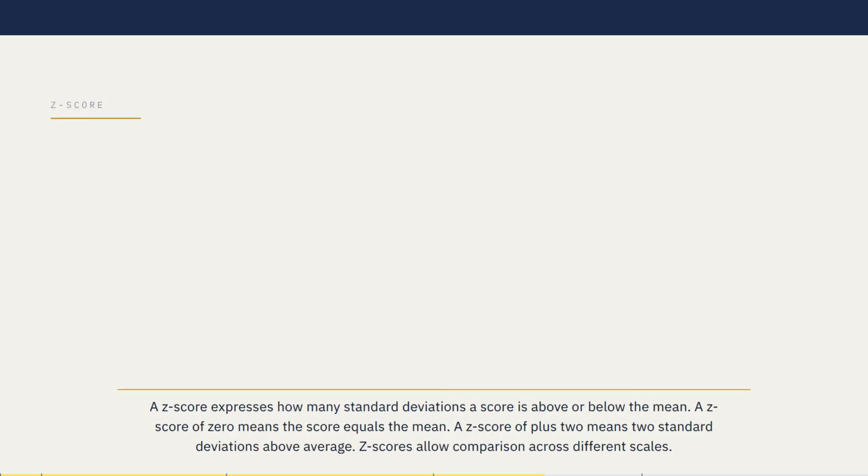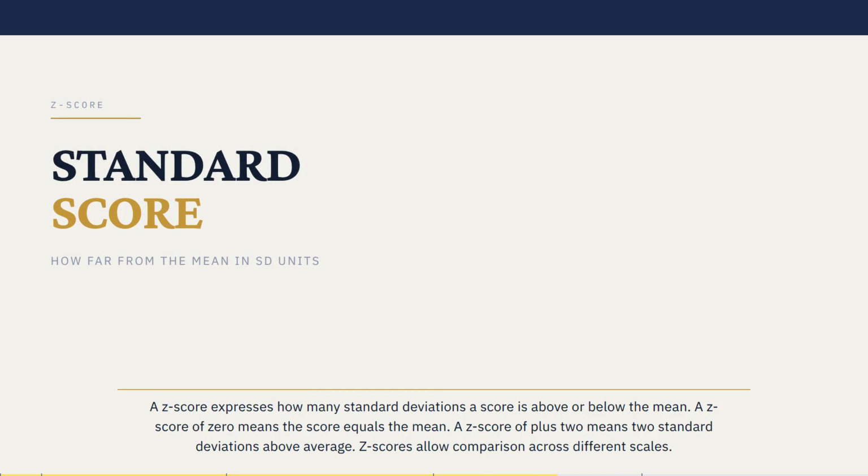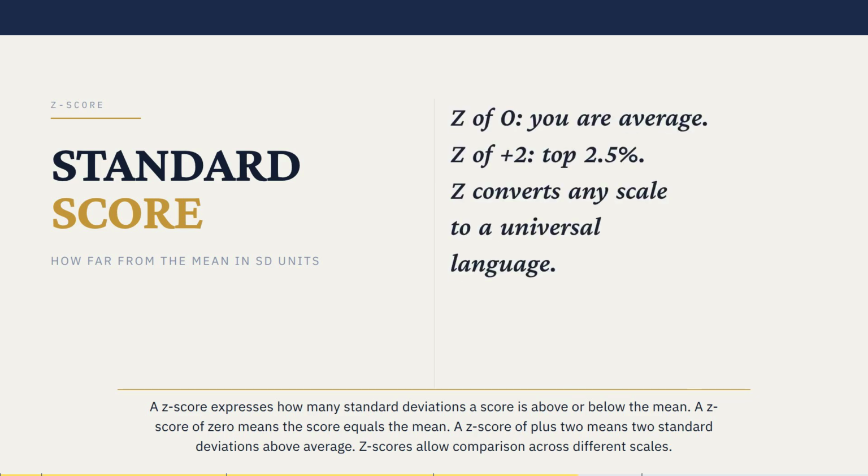A z-score expresses how many standard deviations a score is above or below the mean. A z-score of 0 means the score equals the mean. A z-score of +2 means 2 standard deviations above average. Z-scores allow comparison across different scales.